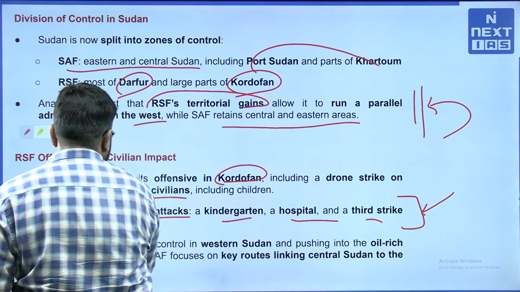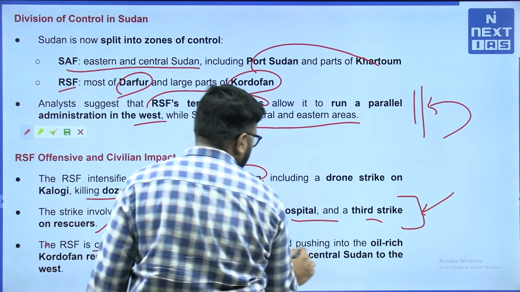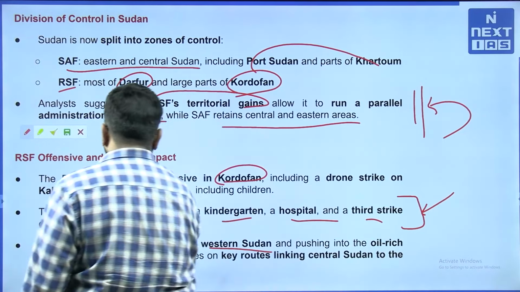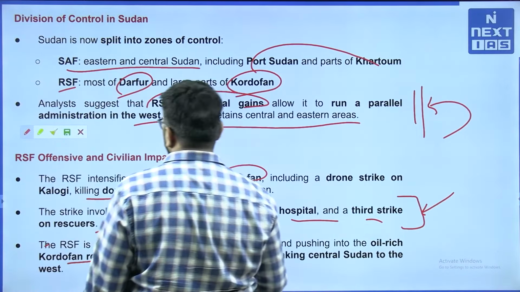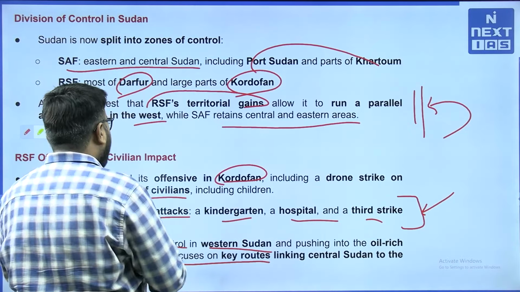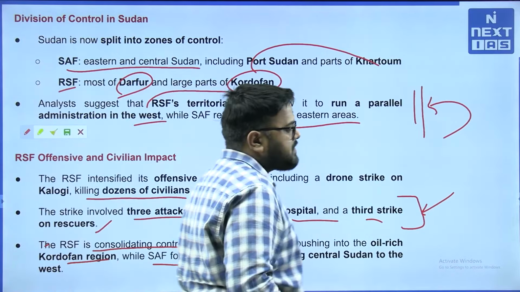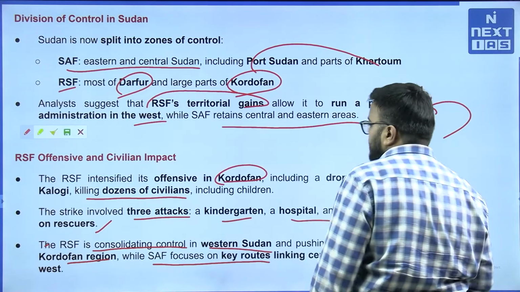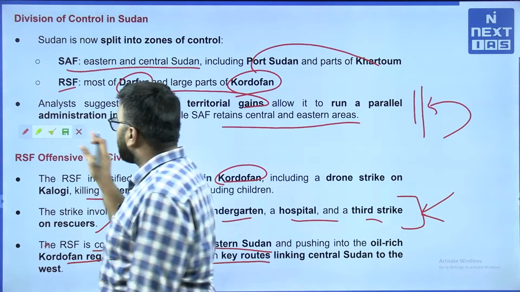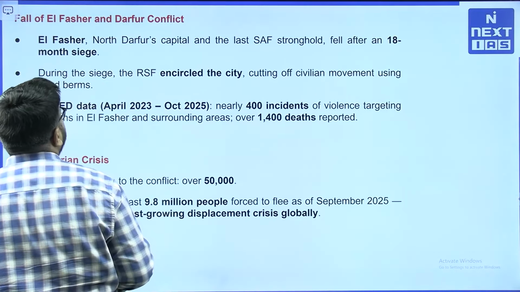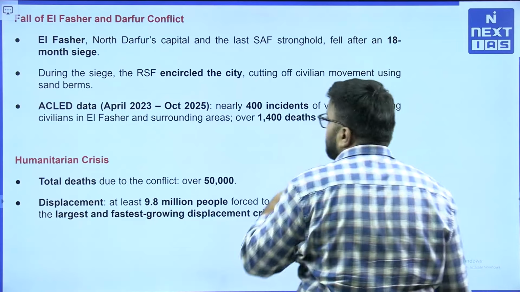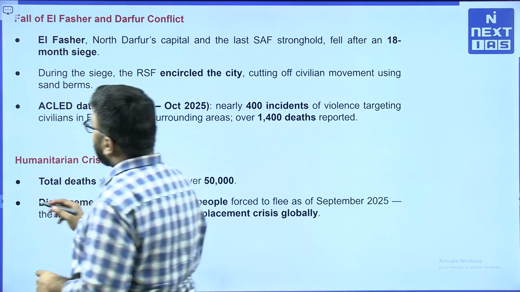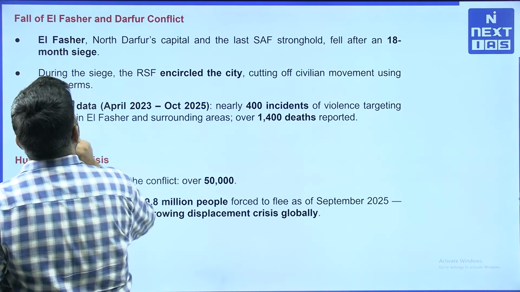The RSF is consolidating control in Western Sudan and pushing into the oil-rich Kordofan region, while SAF focuses on key routes linking Central Sudan to the west. So, to a certain extent, the RSF offensive is on the rise, and they are engaging in such blatant acts, creating a humanitarian crisis.